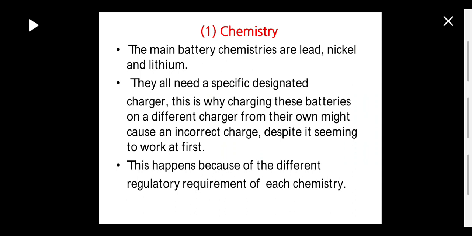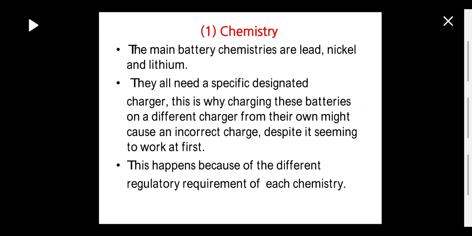So we have to use the charger provided by the company or the charger designed for charging a battery, and we should not use another charger because it has its own chemical composition.